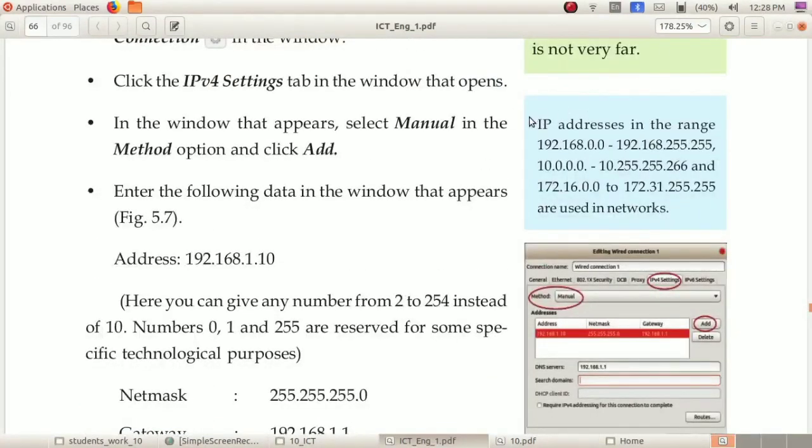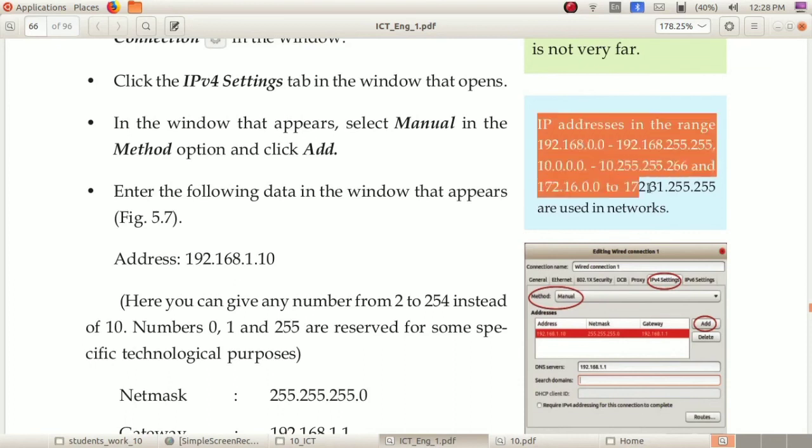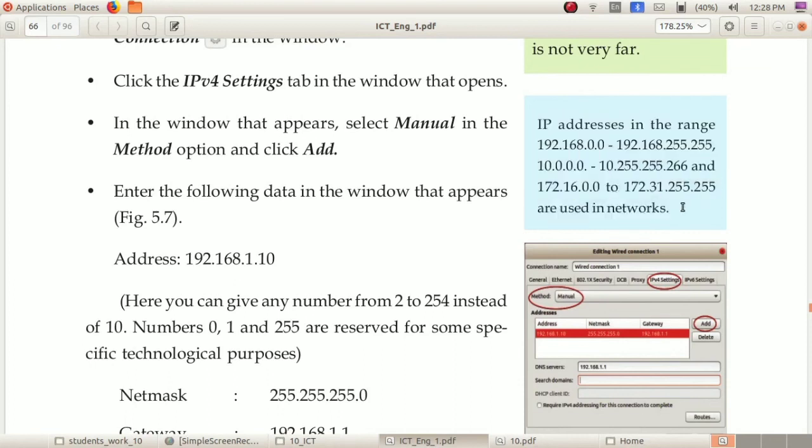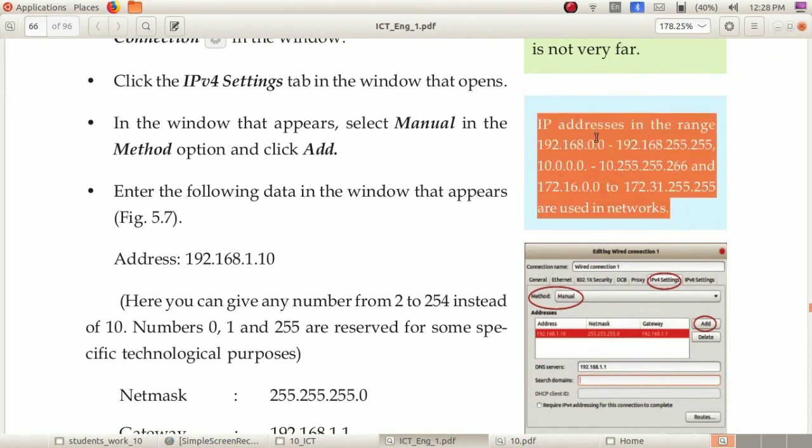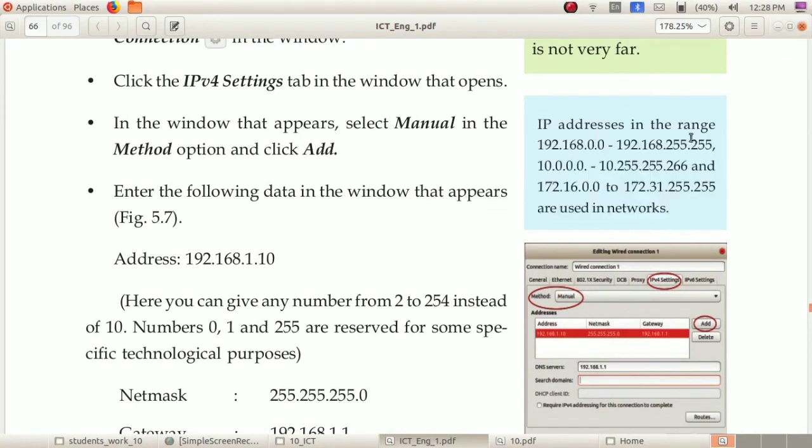And dear children, this is an important question that came in last year's examination, the one word examination, the SSLC practical exam. Here you can see the ranges of IP addresses that are used in networks. The first range is 192.168.0.0 up to 192.168.255.255. So this is the first range.